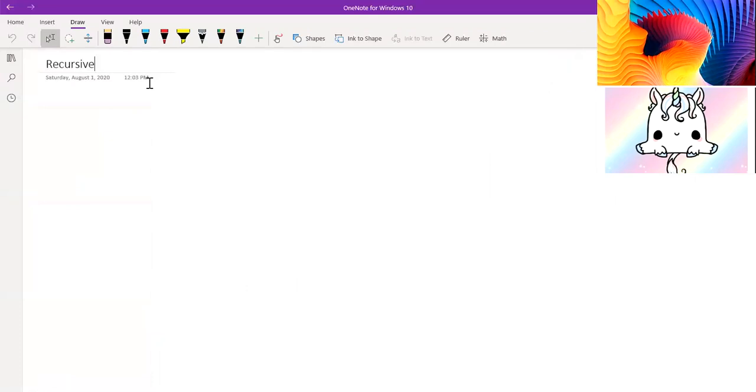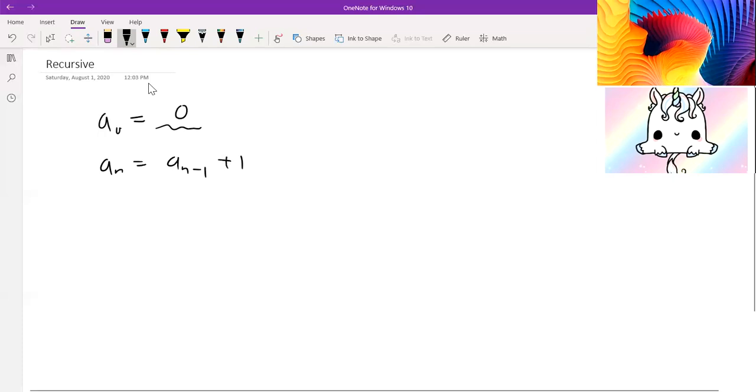Now, recursion is also a very interesting combinatorial topic, but we'll mainly be talking about the algebraic and numerical approach to how recursion works. I'm going to write a very quick, simple recursion here. How we start this off is by saying A0 is equal to some value. Let's say it's equal to 0 in this case. And then we're going to say AN is equal to, let's say, AN minus 1 plus 1. And then we'll put a brace here to symbolize that they go together.